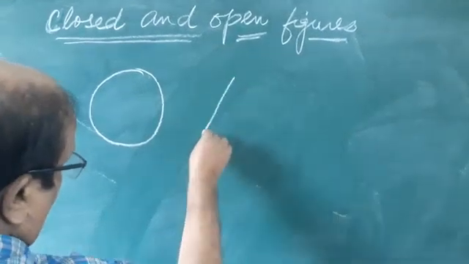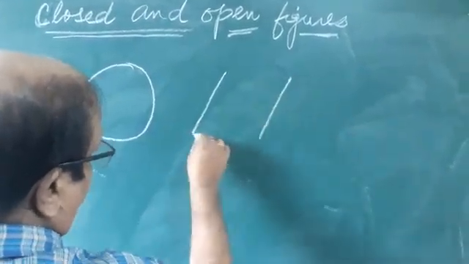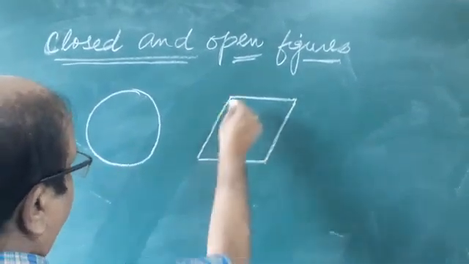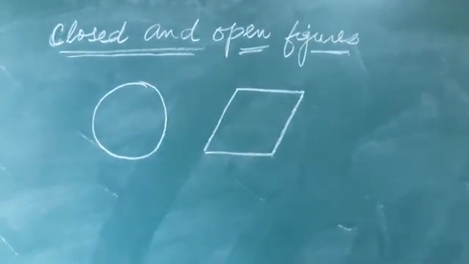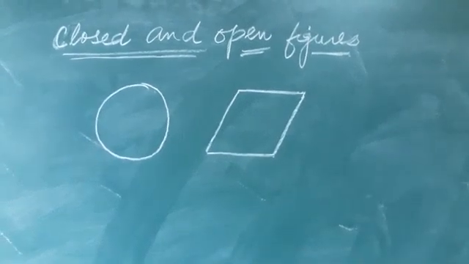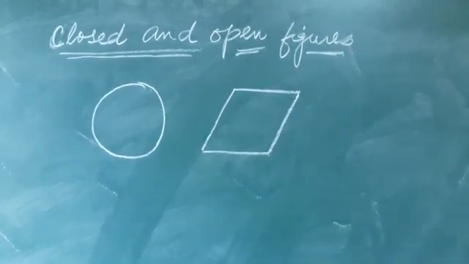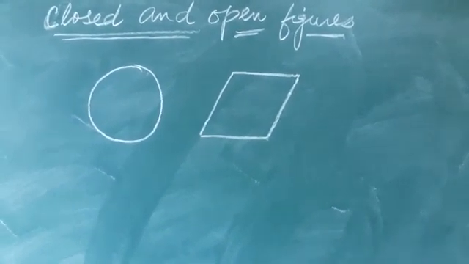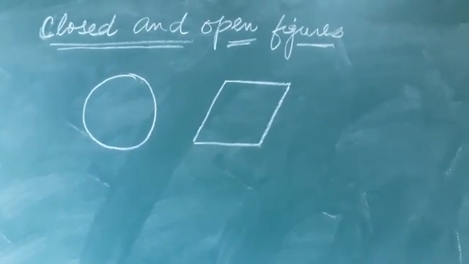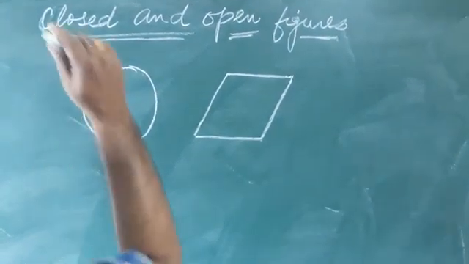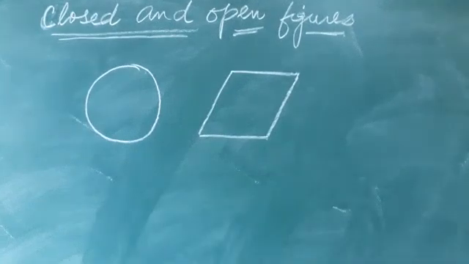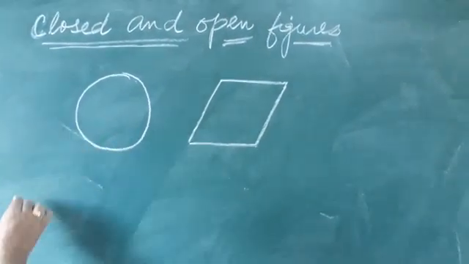Then we have one more you can take up here. It begins and ends with the same point. This is called a closed figure. Clear? Now, a figure which does not end at the starting point is called an open figure. This is a closed figure, now open figure.